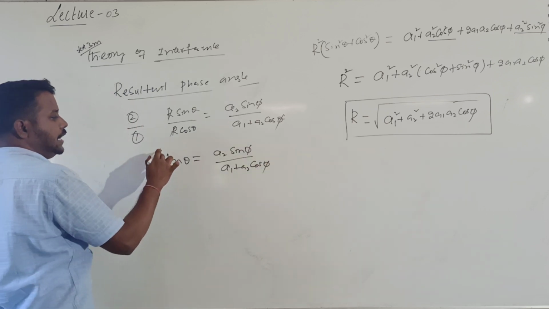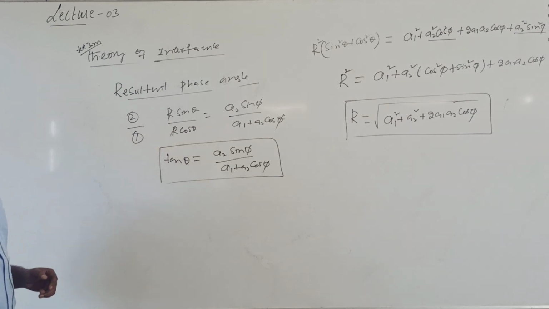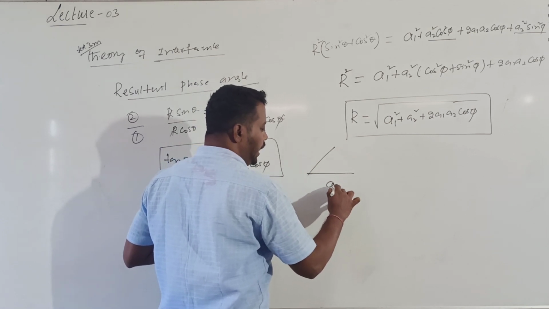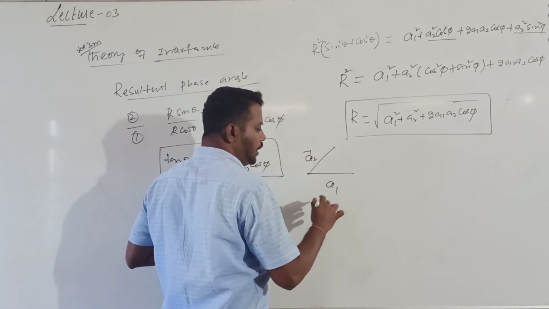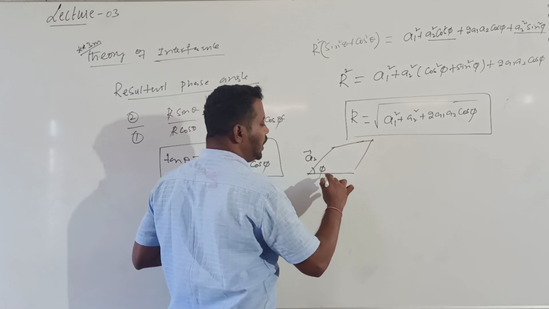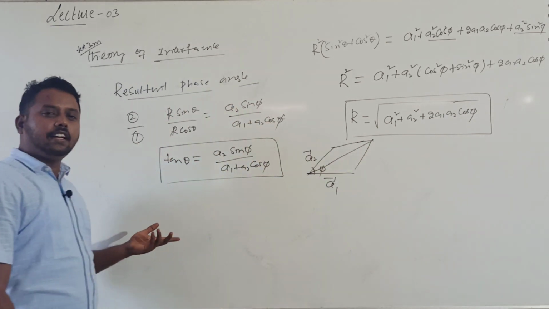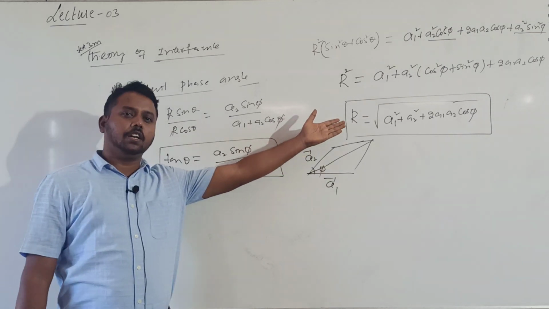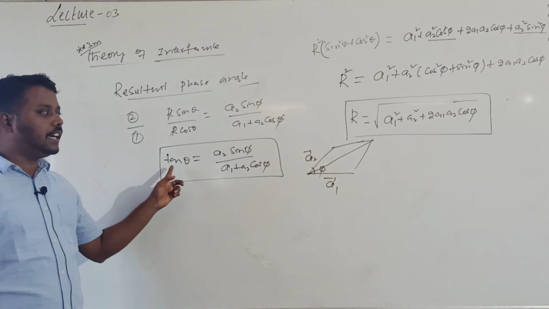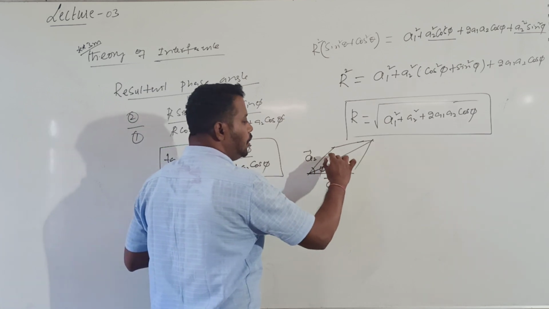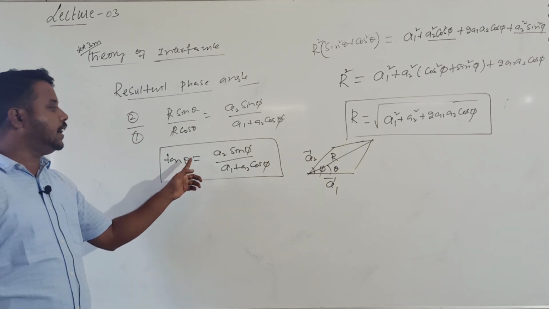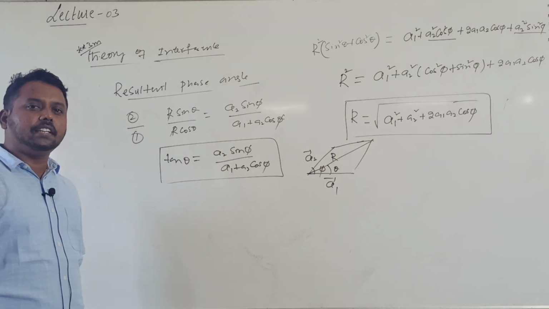Whatever it may be, even displacement is also a vector, so displacement vectors can be added. Now here, what I want to calculate: two waves are given. A1 is the first wave amplitude, A2 is the second wave amplitude, and phi is their phase angle. Then I can calculate the resultant amplitude value, and then the resultant phase value. Resultant amplitude according to the parallelogram law is A1 square plus A2 square plus 2A1 A2 into cos phi. If the resultant R makes an angle theta with A1, then I get the formula for tan theta: A2 into sin phi divided by A1 plus A2 into cos phi.